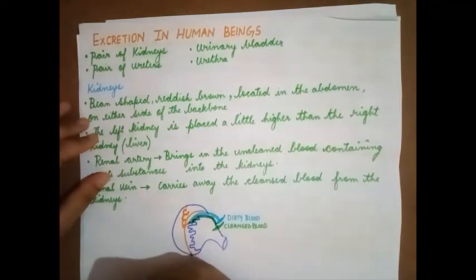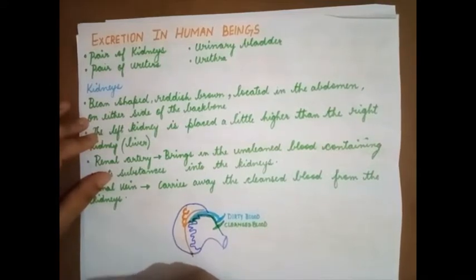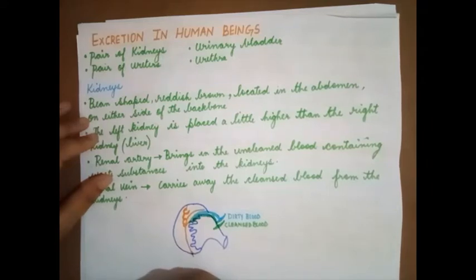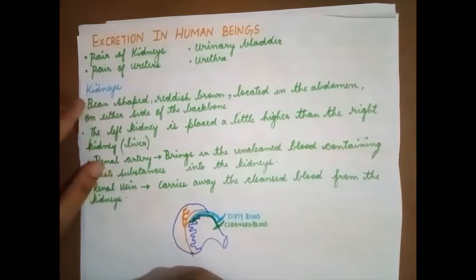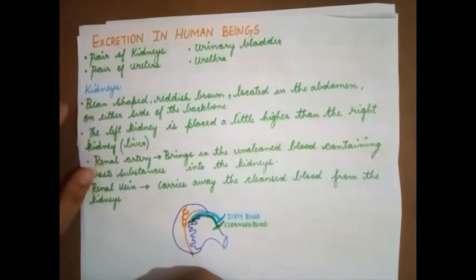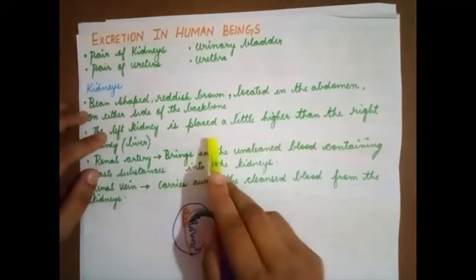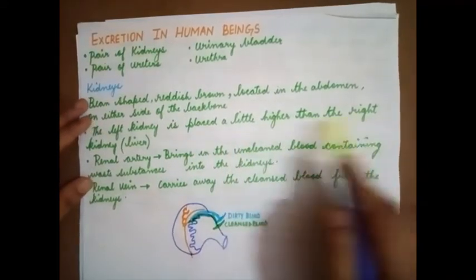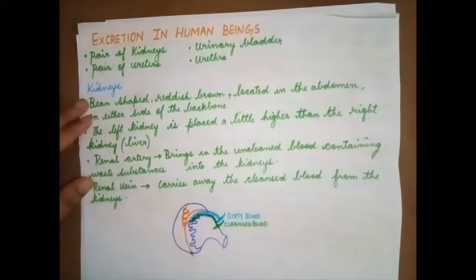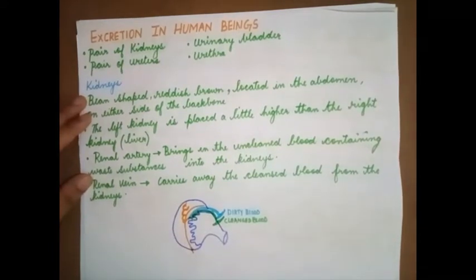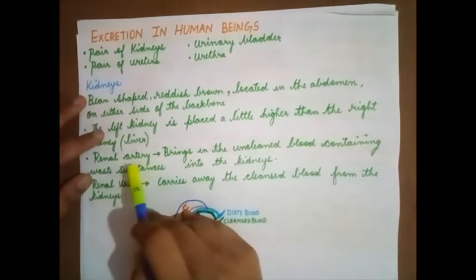When I say abdominal region, it is a region which includes your stomach, small intestine and large intestine. In that particular region, you find the kidney. The left kidney is placed a little higher than the right kidney. Why is it so? It is because of the presence of the liver.